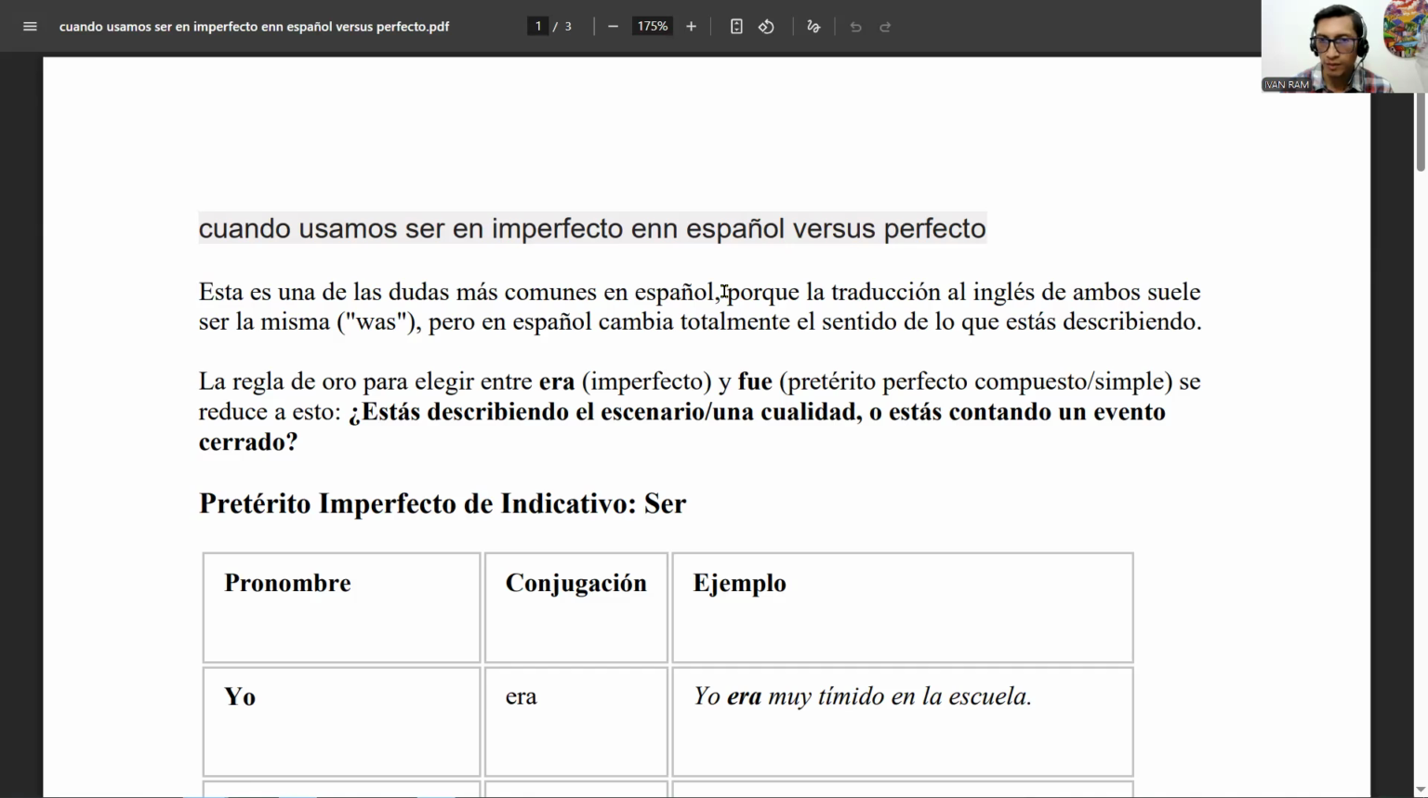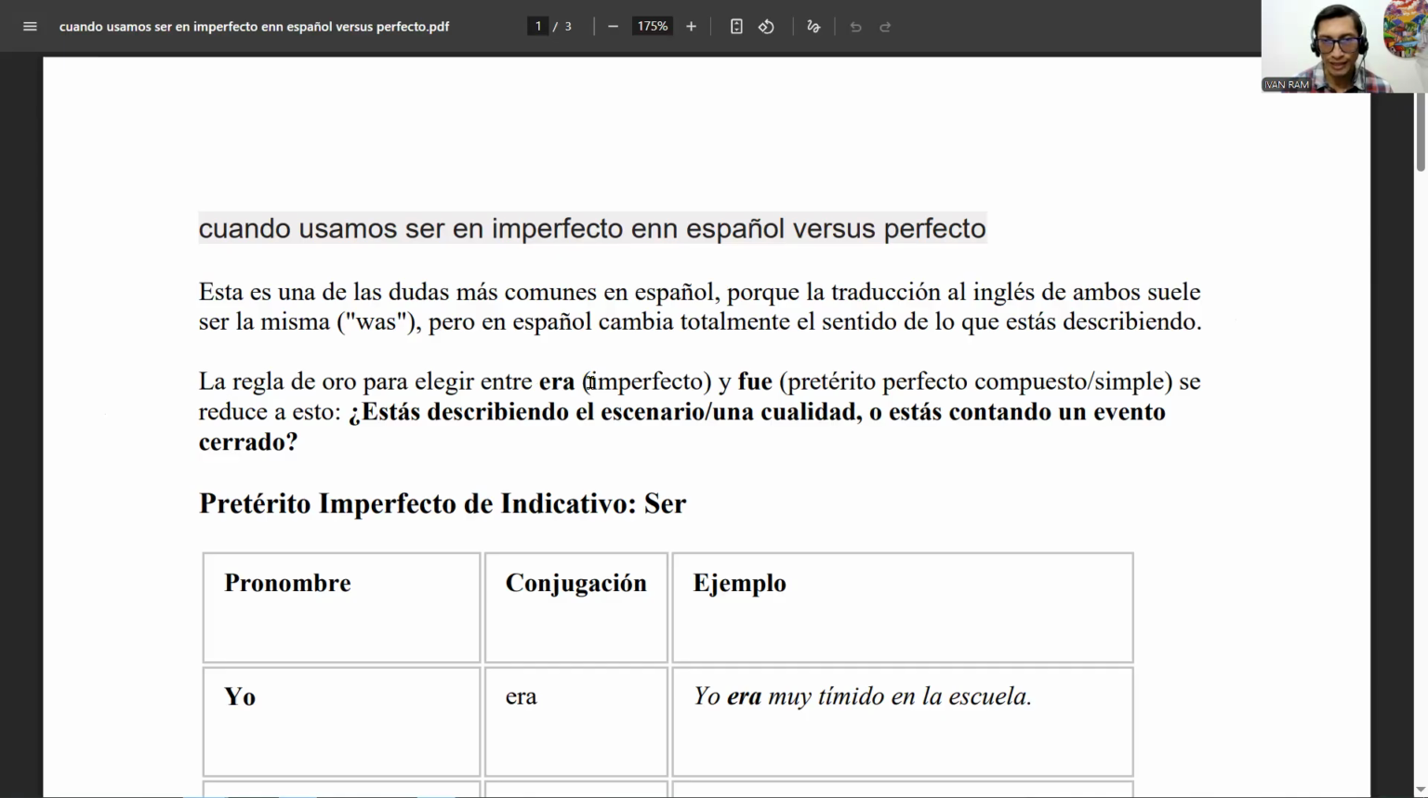This is one of the most common doubts, porque la traducción al inglés de ambos suele ser la misma, because the translation from English is basically the same, right? So no difference in English. But in Spanish, we have that difference. It shows a difference. Pero en español cambia totalmente el sentido de lo que estás describiendo. But in Spanish, it changes absolutely the sense of what you're describing.